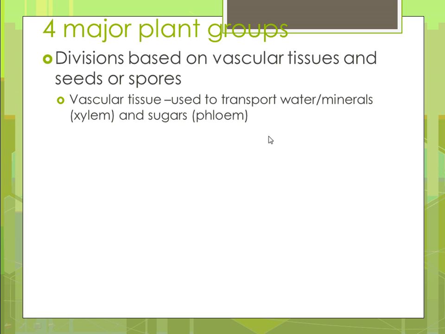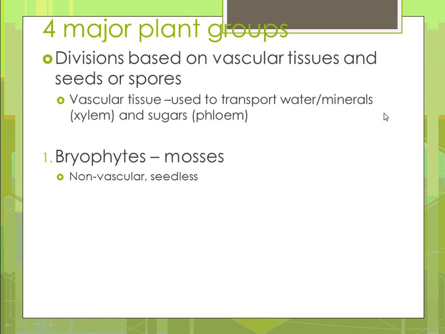Water is transported through the xylem and sugars are transported through the phloem. How I remember this is that photosynthesis produces the product that phloem, that ph again, will shuttle. So the photosynthesis products are transported through the phloem. Water is transported through the xylem.